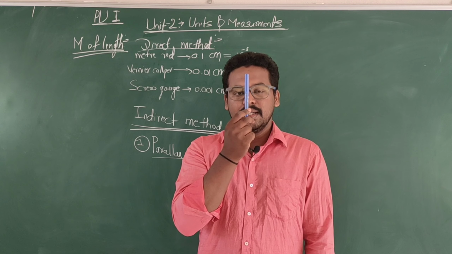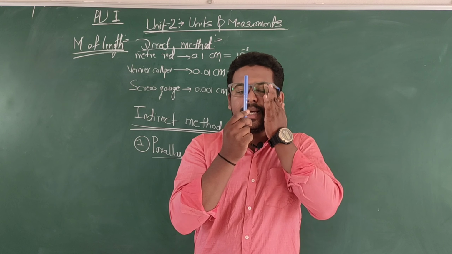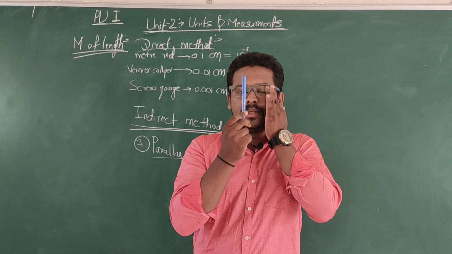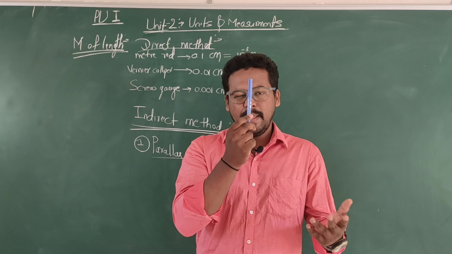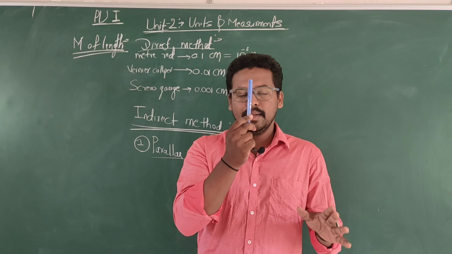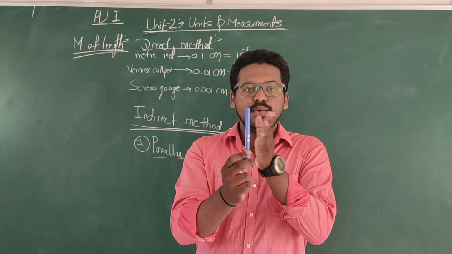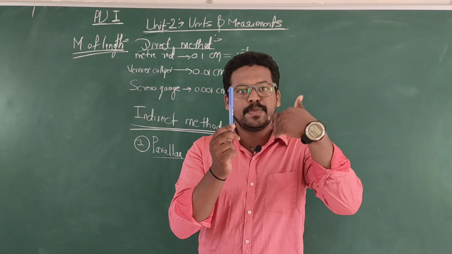First close one eye, the left eye, and open the right eye. Then open the right eye and close the left eye. Then you will find the relative shifting of the pen with respect to the background.